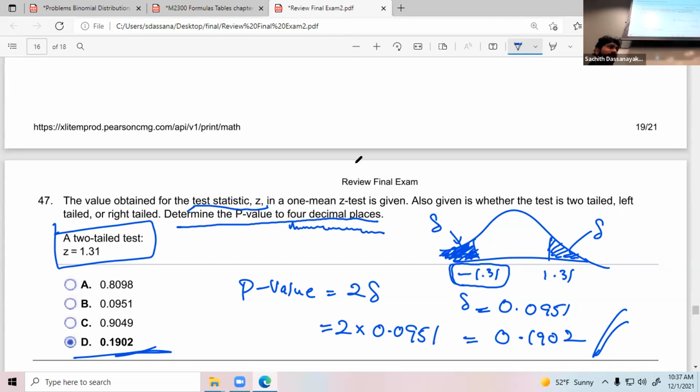Any questions? As you can see, these questions will take maybe 1 to 2 minutes, so you have to save your time using the first few questions at least. Maybe the first 10 questions are going to be pretty easy because it's chapter 1.